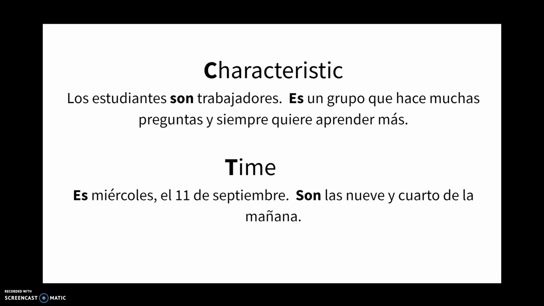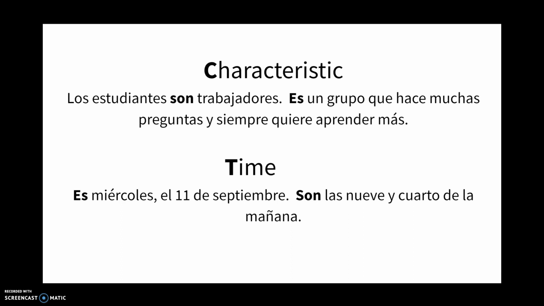So if I'm talking, for example, about your class, something I could say is los estudiantes son trabajadores. The students are hardworking. Es un grupo que hace muchas preguntas y siempre quiere aprender más. So it's a group that always asks a lot of questions and always wants to learn more. Could I go into more detail about your class, of course, once I get to know all of you a little better? Absolutely. But by the same token, it tells me a little more about your class, and it's like, oh, it's a group of 16 students, and they're in Spanish 3 honors or Spanish 3 ACP. Okay, so a little more detail.